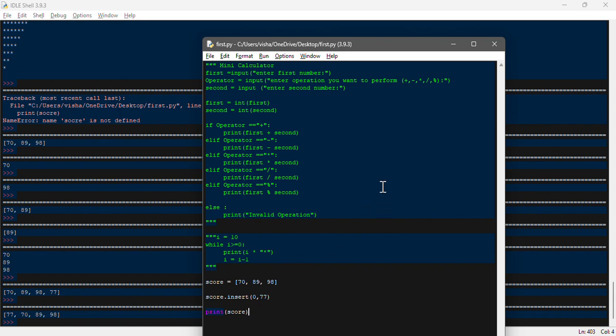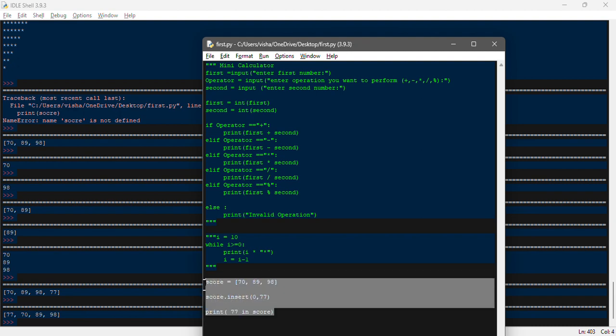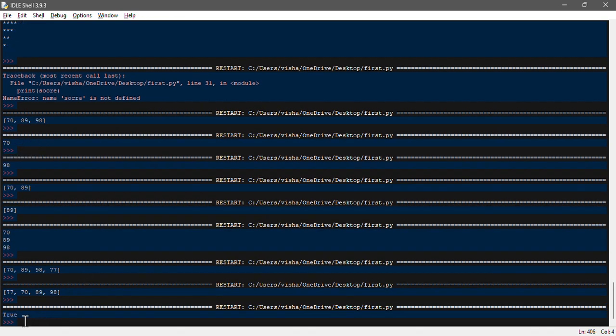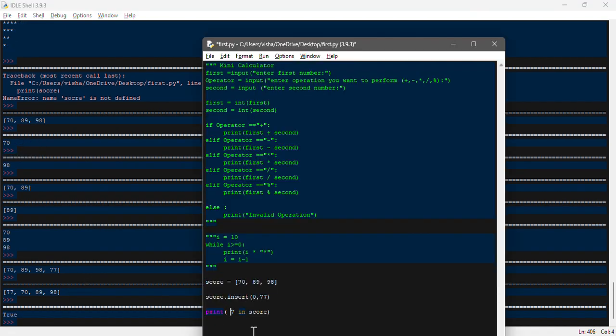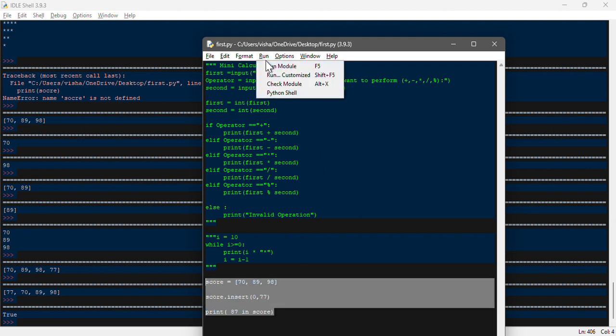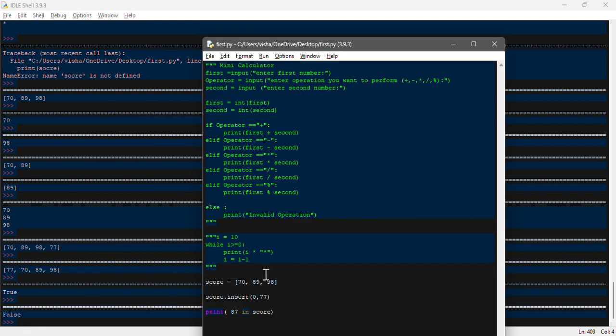So for an example, if you want to find whether your marks exist in the list or not, you can write print, then for example 77 in score. It will give true if this number is present in the list. Save it and run this program, and you will get true. If I write 87 over here, definitely I will get false because there is no mark called 87 in my list. So this is where you can use the in function, to find your marks in the list.